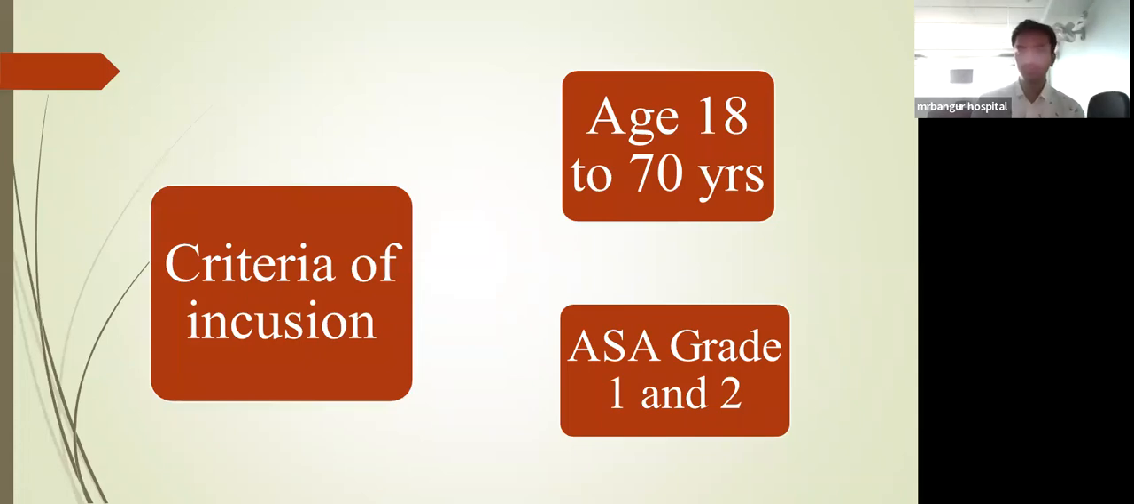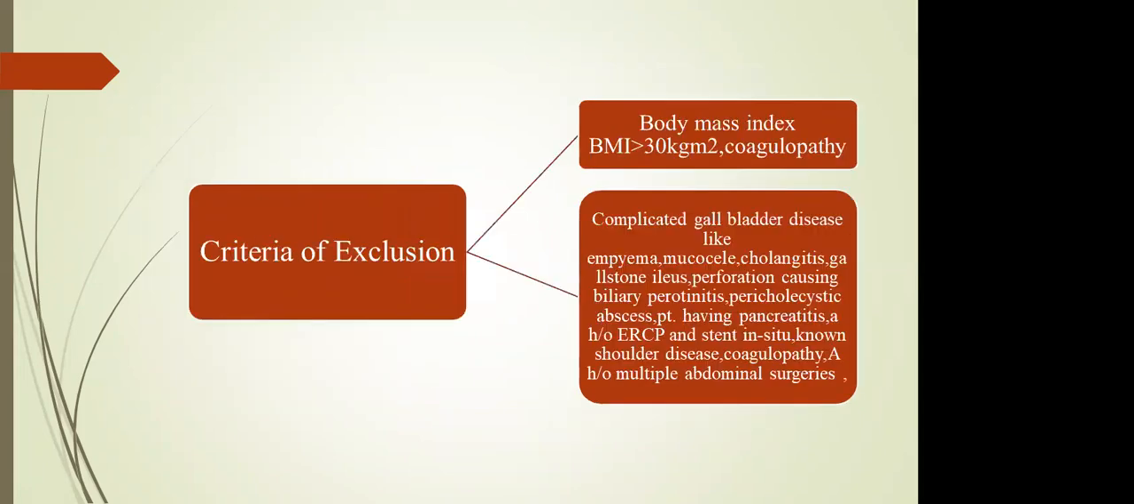Criteria for inclusion was patient age between 70 to 80 years, and the ASA grade was 1 and 2. Good. And so what was the exclusion criteria?